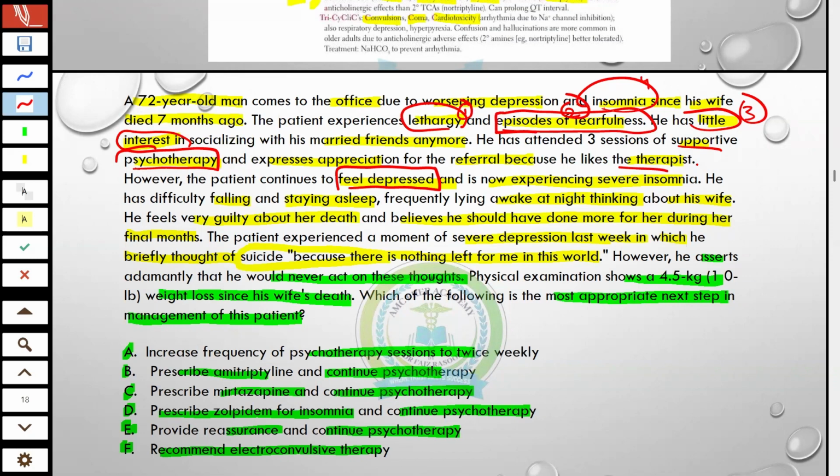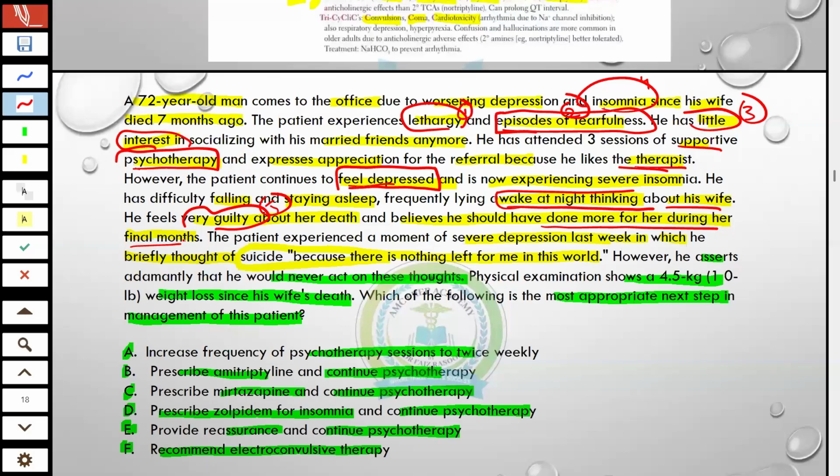He is awake all night thinking about his wife and feeling guilt. Feeling guilt means the depression criteria is fulfilled, and he believes he should have done more for her during her final month.